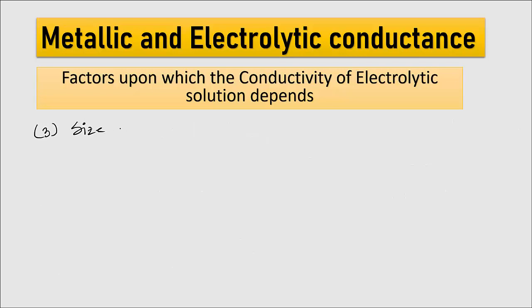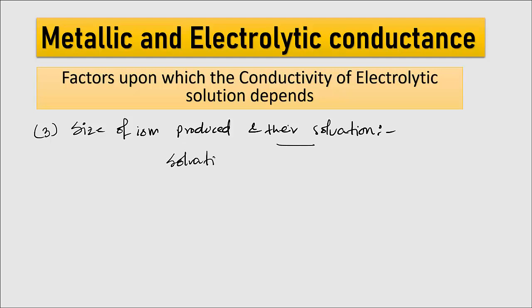Next is size of the ion produced and their solvation. If the ions are strongly solvated, their effective size will increase and hence the conductance will decrease. That means the more the solvation, the less the conductance.